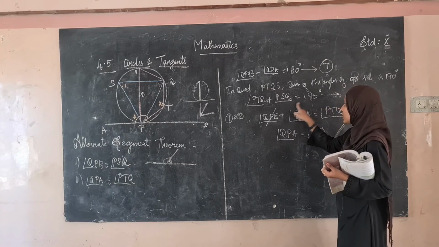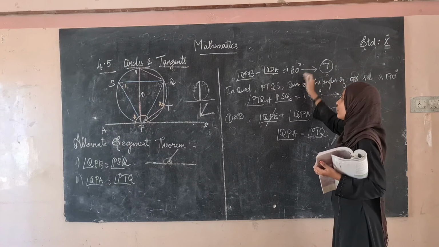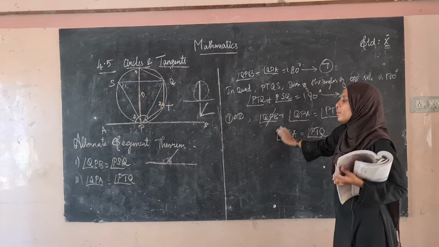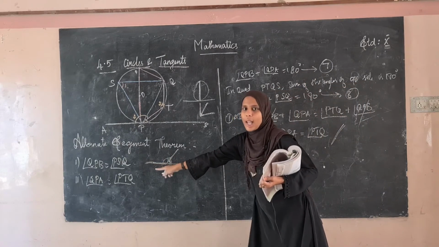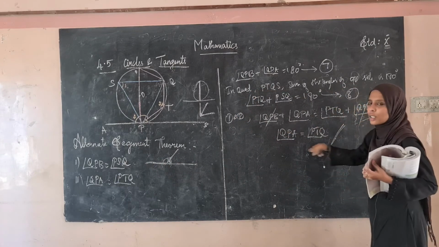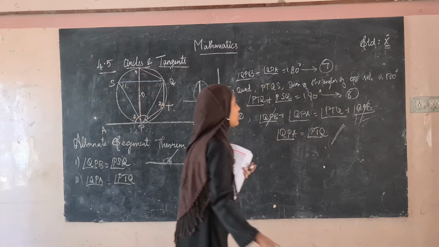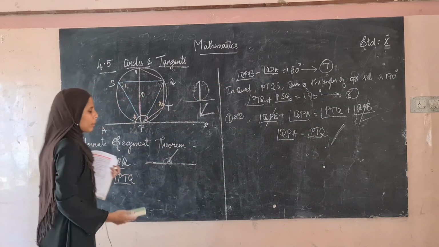From that we took this equation, and the right hand side of both equations is 180 degrees. Therefore we equate the left hand side. From 1 we know that angle QPB is equal to angle PSR. We use that, so this gets cancelled, and the remaining is what we have to prove. This is called the angle bisector theorem. This is an important 5 mark question.